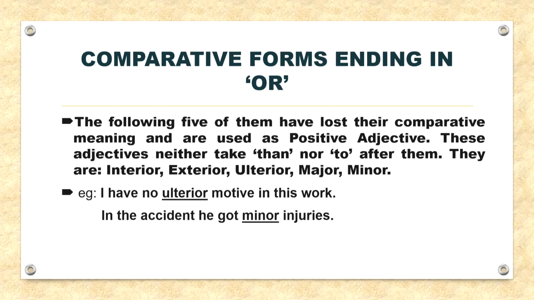Now, next, comparative forms ending in or. There are 12 words in the comparative form borrowed from Latin. They all end in or. Out of them, the following 5 have lost their comparative meaning and are used as positive adjectives. These adjectives neither take than nor to after them. They are interior, exterior, ulterior, major and minor. For example, I have no ulterior motive in this work. In the accident, he got minor injuries and so on.